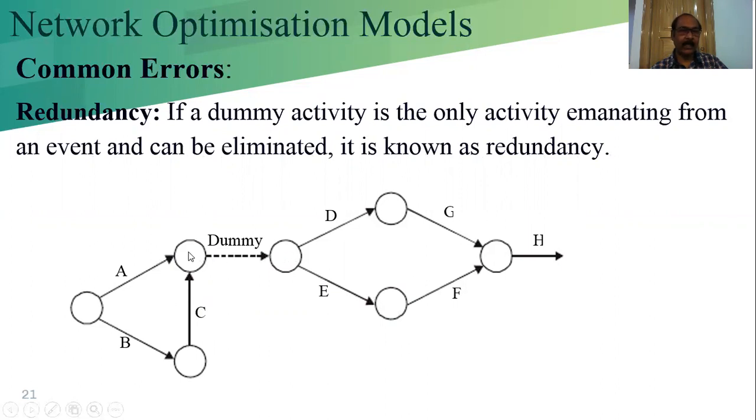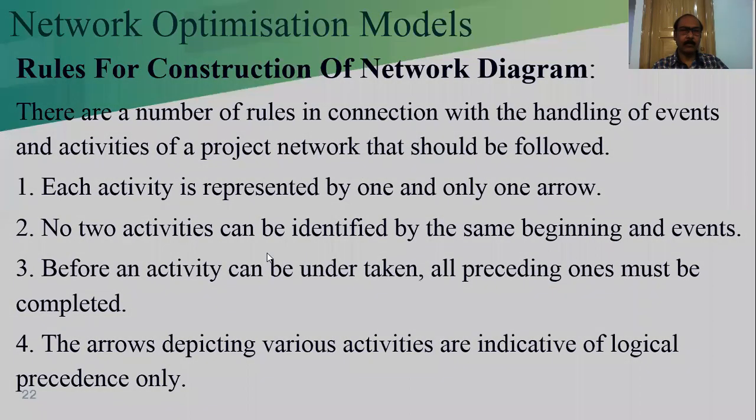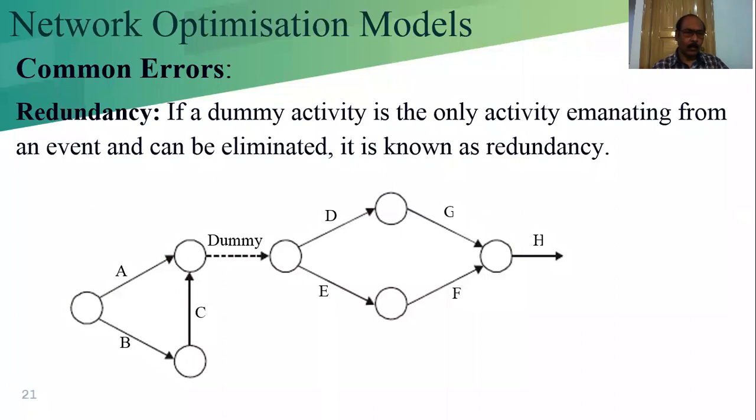So we can remove this. We can remove either one. Then we can make this diagram. So this is known as redundancy. This is redundant. That means we can remove one.